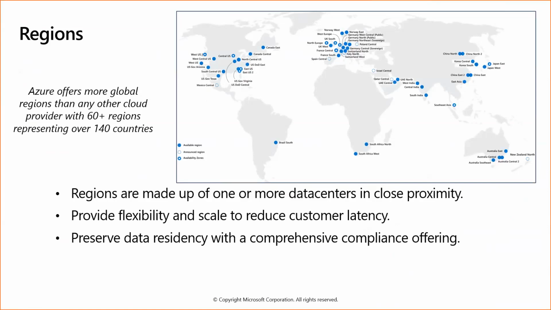Say if we have more data centers, then it will reduce the latency, that means the response time will be less. It preserves data residency with a comprehensive compliance offering. So it provides our data to be securely available, following some compliance. Like everything follows some rules, these regions also follow certain rules and our data will be secured.